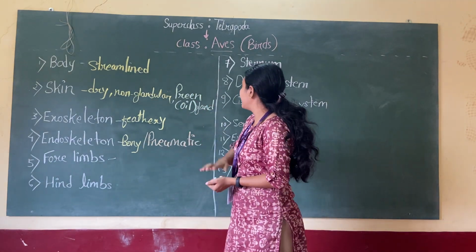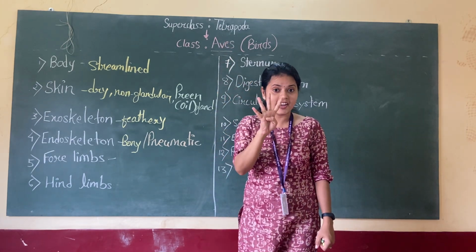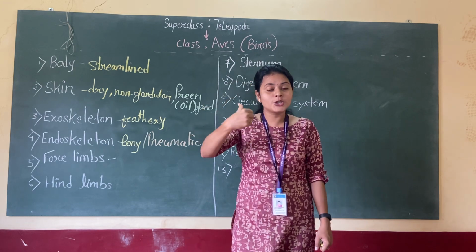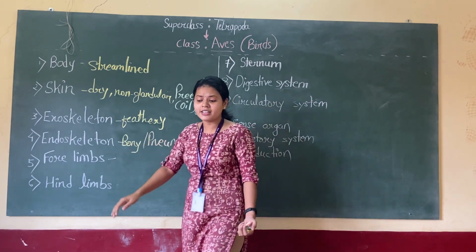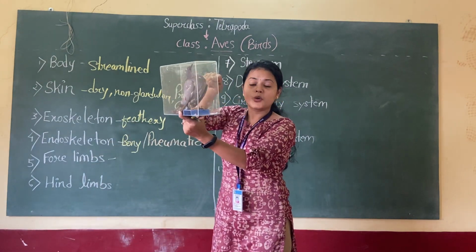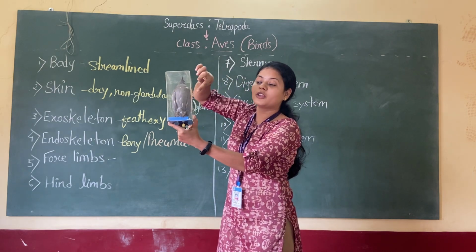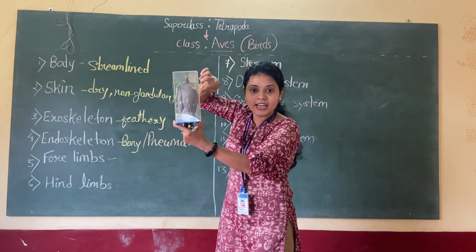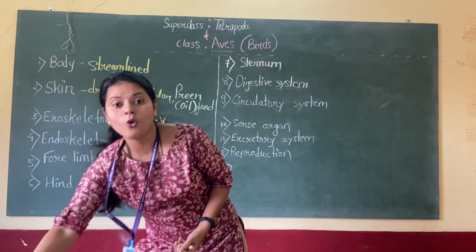Moving to their limbs. Now these apes belong to tetrapoda, meaning 4 limbs, right? So 2 fore and 2 hind limbs. You must have seen many a times a bird, right? It is having only limbs over here. You cannot see 4 limbs. So there are 4 limbs, meaning front limbs, but those limbs are modified into wings.